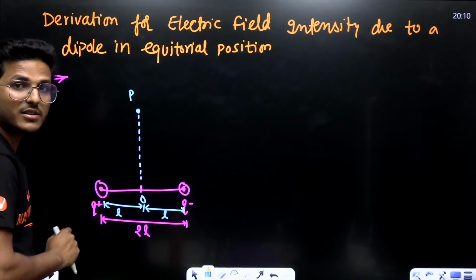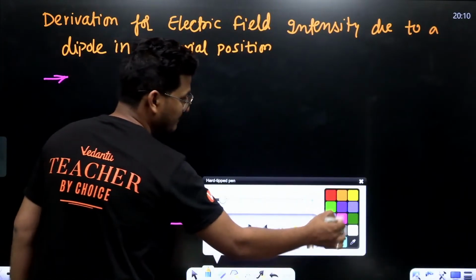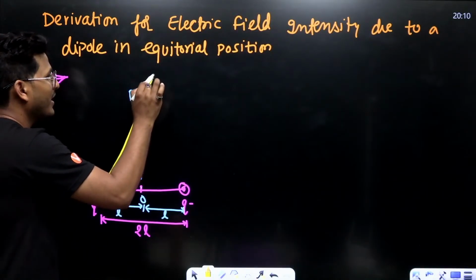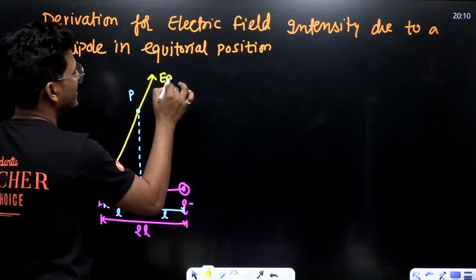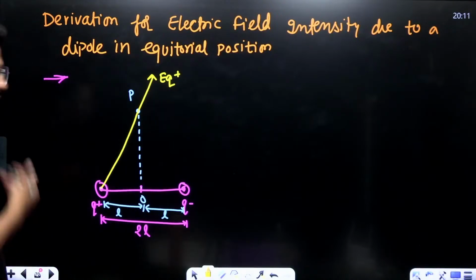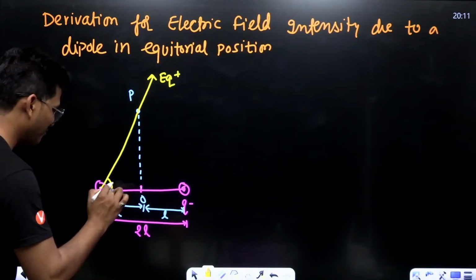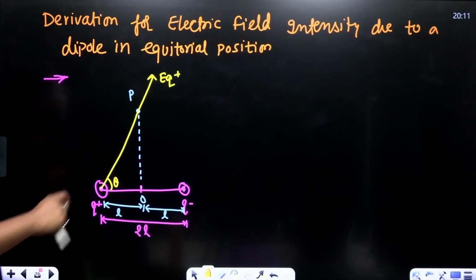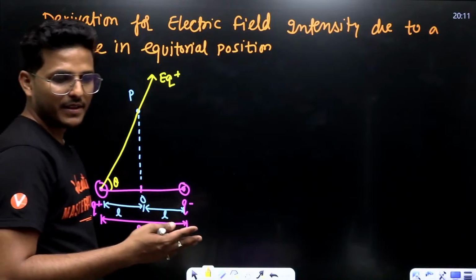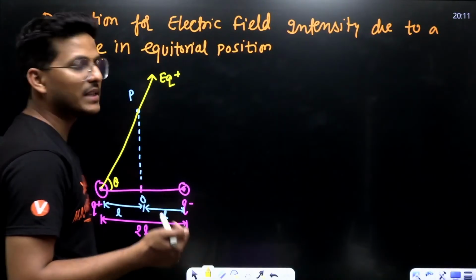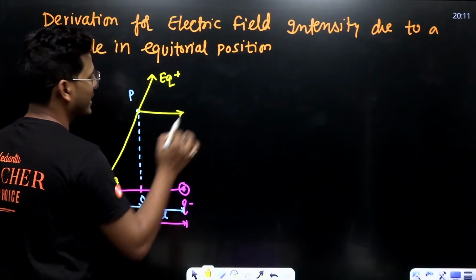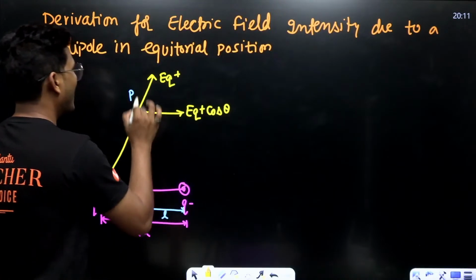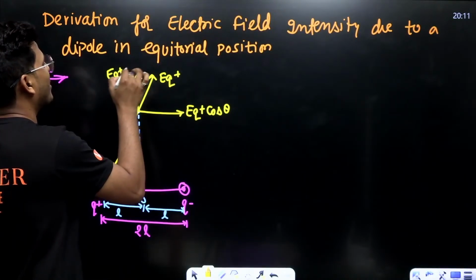So this is Q positive and here is the positive test charge. Both repel each other. That's why the electric field intensity due to Q positive is just like this. This is EQ positive. But as we know, if some vector acts at angle theta, there will be two components: the horizontal component EQ positive cos theta and the vertical component EQ positive sin theta.